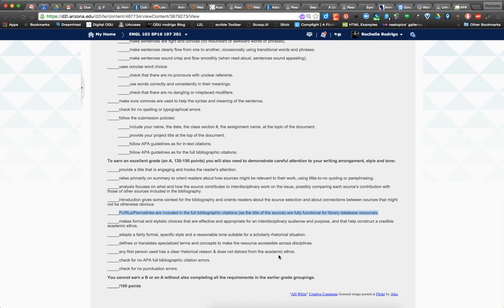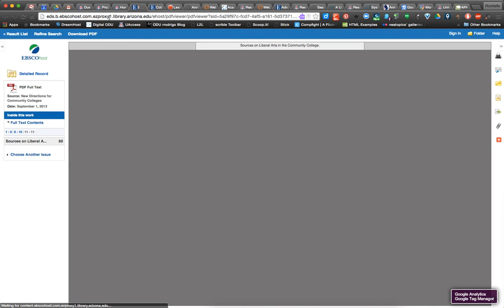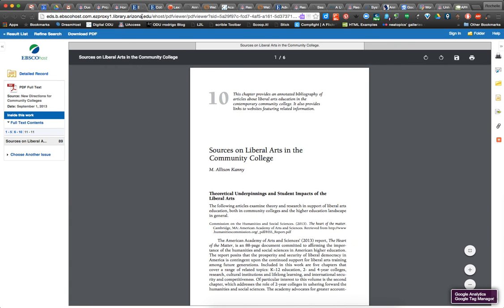So what does that mean? These links across the top are my prompting. In the first example I gave you today, if we click on that link, up here at the top you see EBSCOhost, then you see eProxy Library Arizona. Basically, that's saying this URL takes you through the library login page.